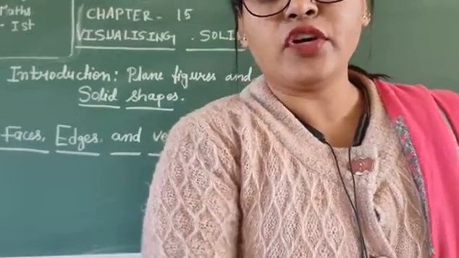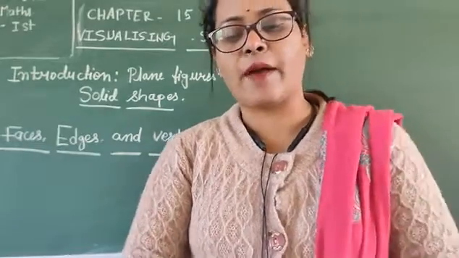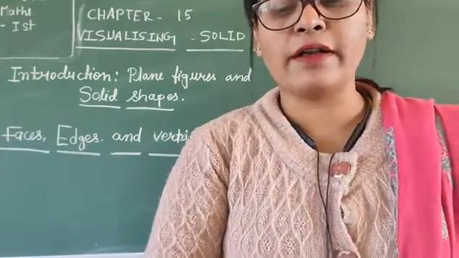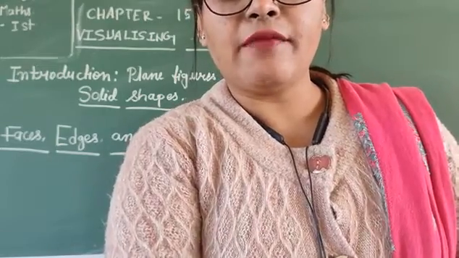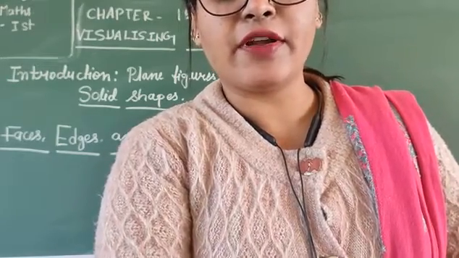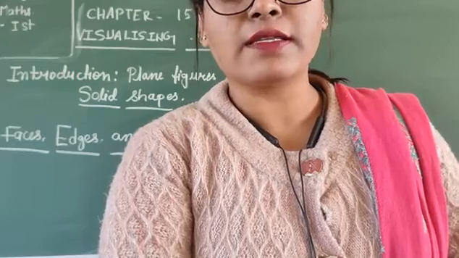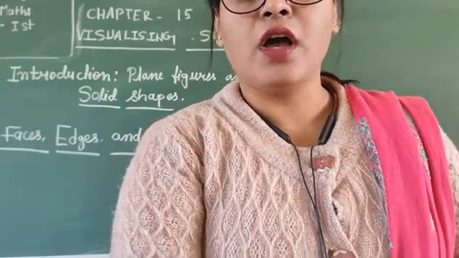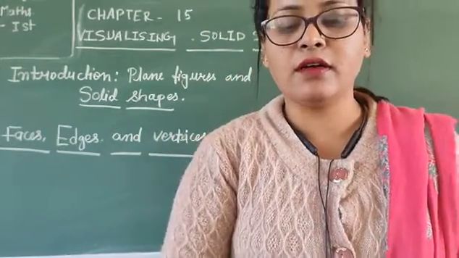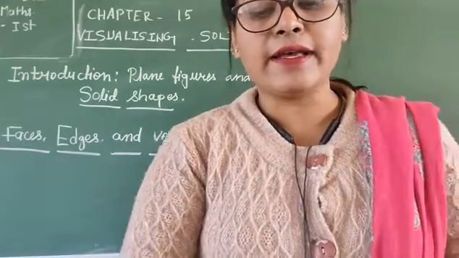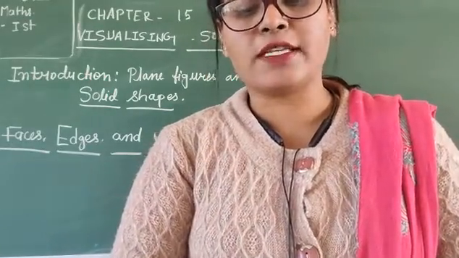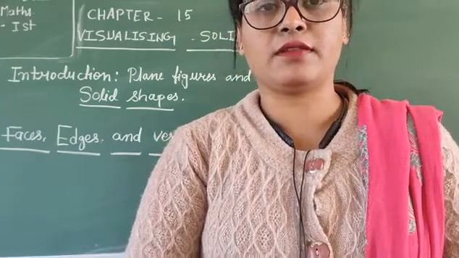In this chapter you will classify figures you have seen in terms of what is known as dimension. Dimension means in our day-to-day life we see several objects like books, balls, ice cream cones. They all have length, breadth and height or depth. That is, they all occupy space and have 3 dimensions.